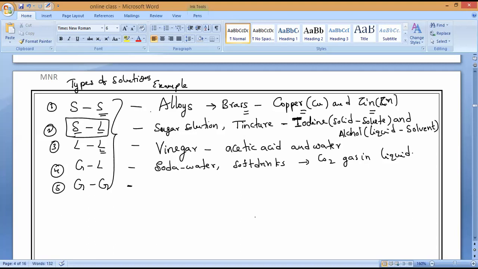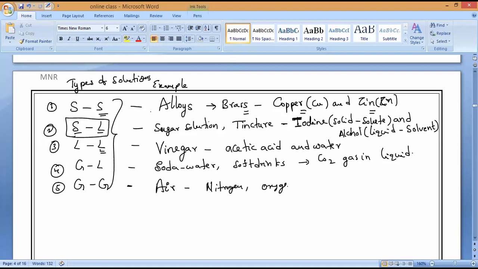Now, the last one is gas in a gas. I want an example. See, in our surroundings you have it. What is that? Air. So air is a mixture of gases. Air is a mixture of nitrogen, oxygen, and carbon dioxide.